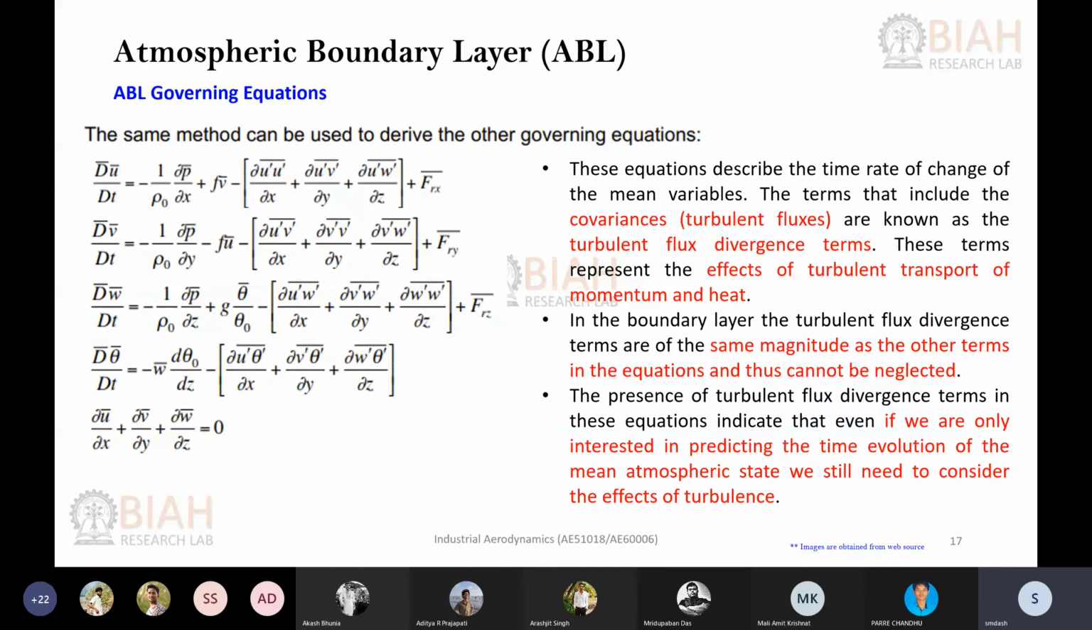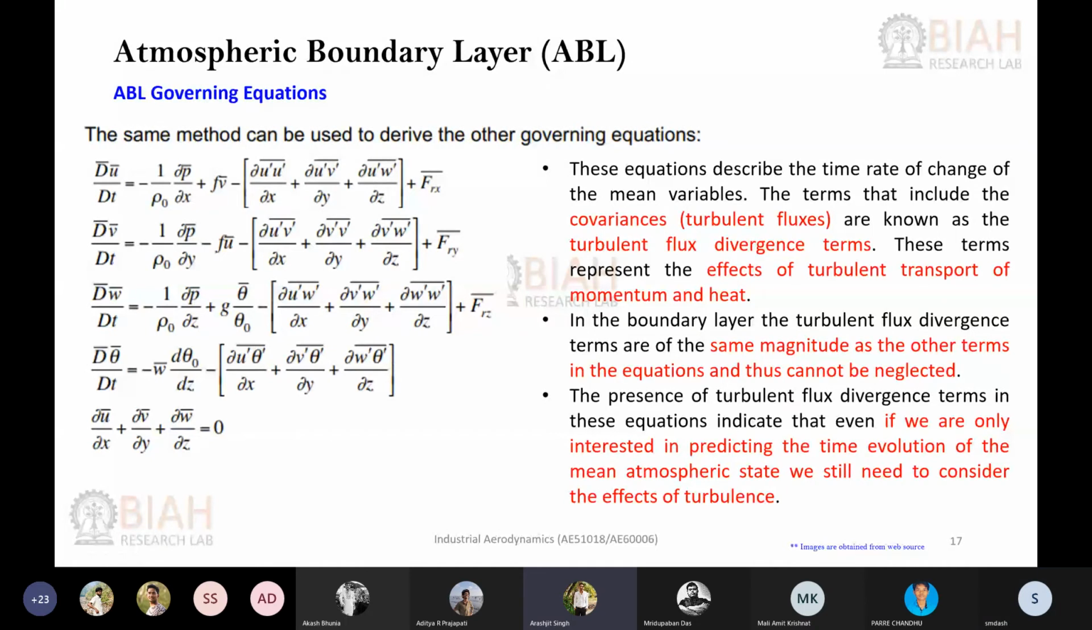There will be a significant error in your equation because these quantities are not small. Okay, so covariance terms are not small in the atmospheric boundary layer. Of course, if you go high above in the boundary layer, the effect starts to reduce. But very near to the surface, these effects cannot be neglected. Okay, so this contributes towards your turbulent dissipation. So you cannot neglect it. All right, so you need to take it into account even when you are considering the mean quantities. You cannot neglect it.